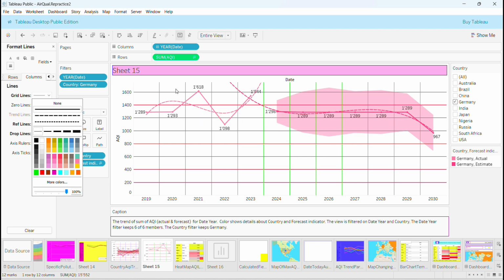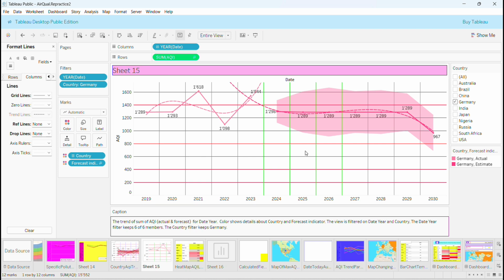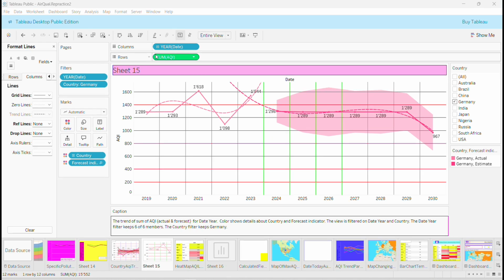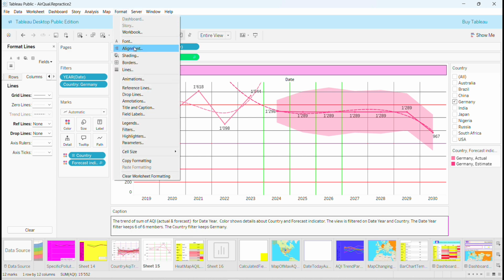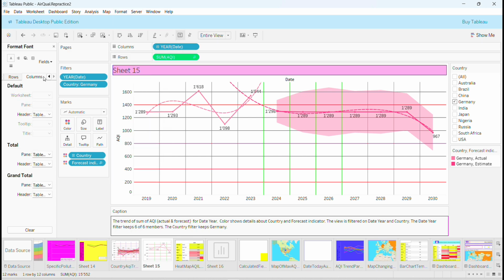So you can see that we have two different colors. We have the green for the column and the red for the rows. This is how I did it. And again, also for the font, this is where you go. You go by format here, and you just choose font if you want them more bold. This is what you do.